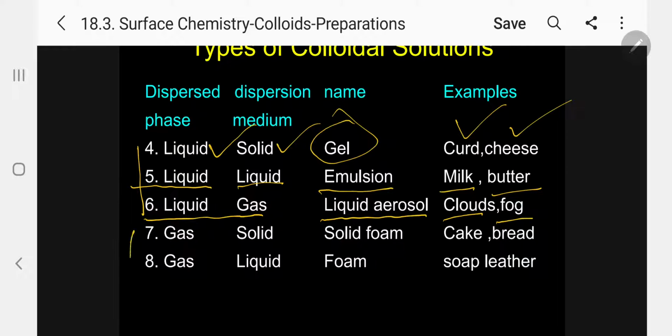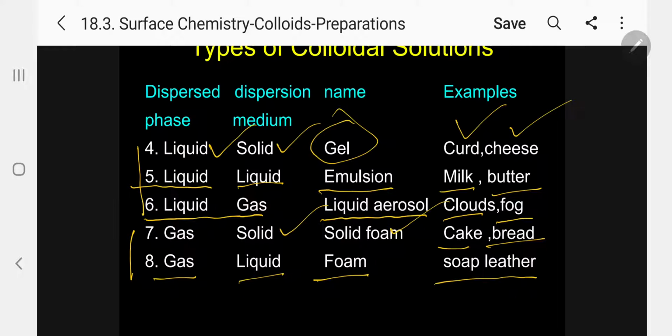Finally, now gases as the dispersed phase. Dispersed phase gas and dispersion medium solid is called solid foam. Examples: cake, bread. And dispersed phase gas and dispersion medium liquid is called foam. Examples: soap, leather. So, my dear students, this you have to memorize.